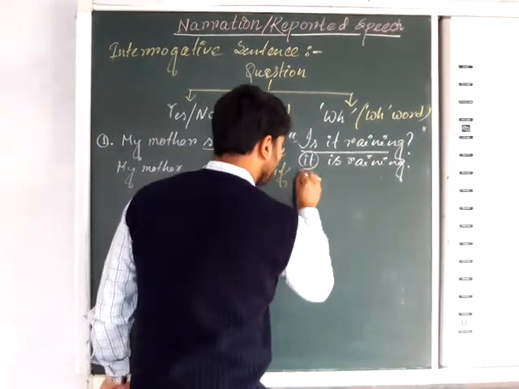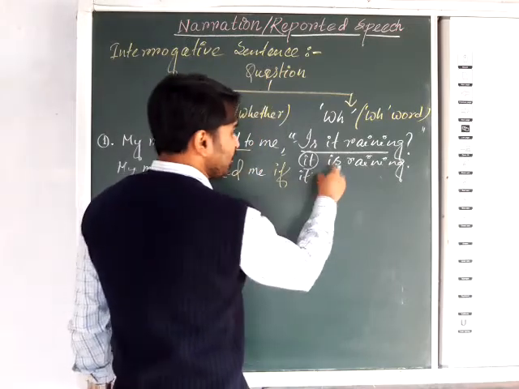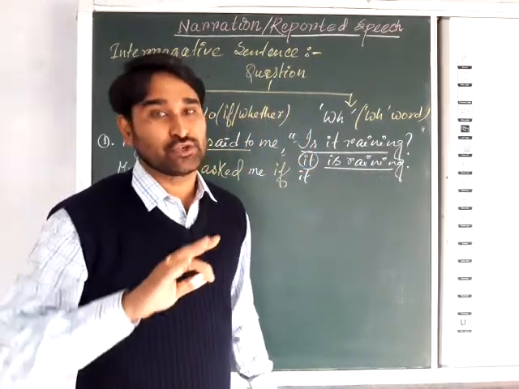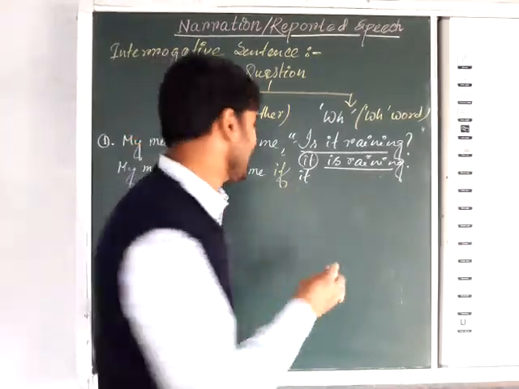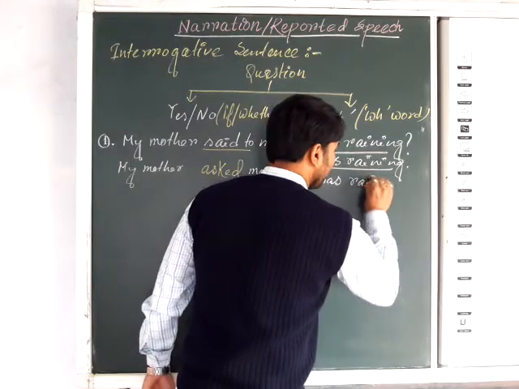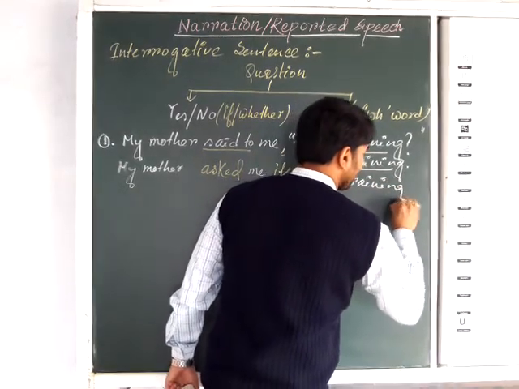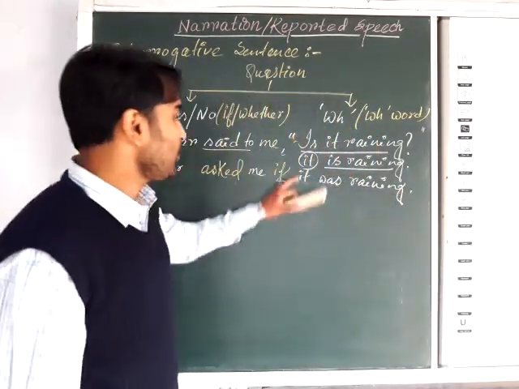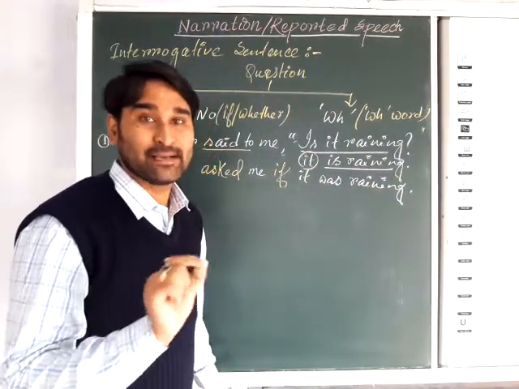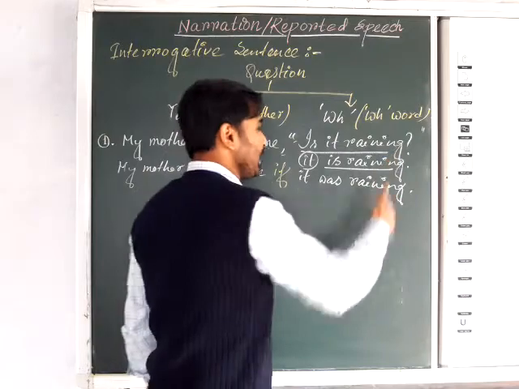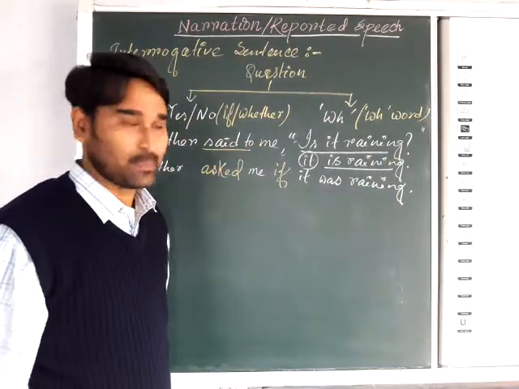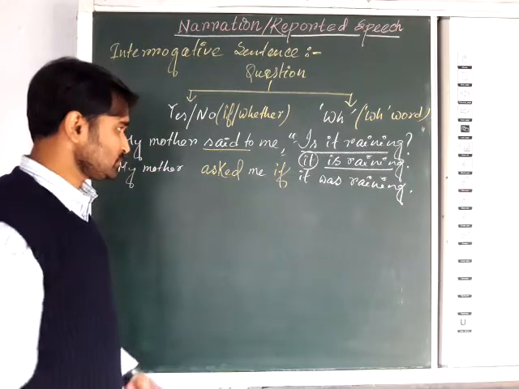Now, the answer will be: if it. Now, "is raining": do you know which tense it is? It is present continuous tense, so that tense will be changed into past continuous. So: if it was raining, full stop. Now you should do these kinds of steps, not in the exam copy, but in your mind. Whenever you develop that, you can directly go for the answer. So that is the answer.